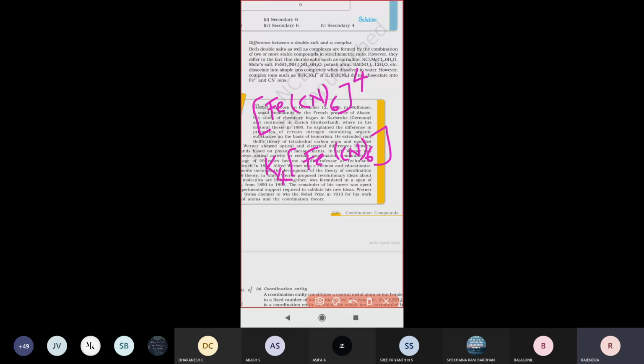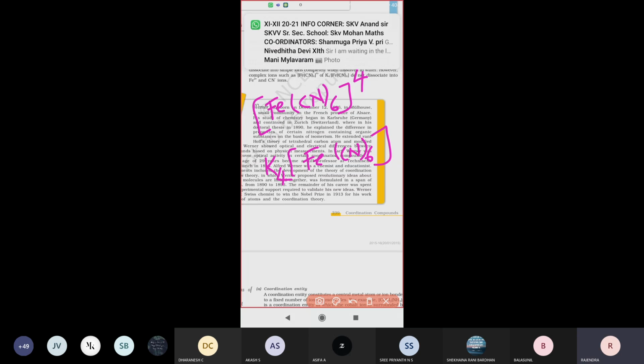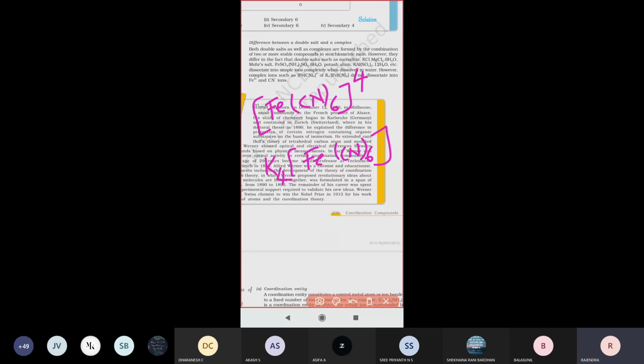If only 2 salts are present, that is called a double salt. When many compounds or groups are attached, that is called a complex compound.